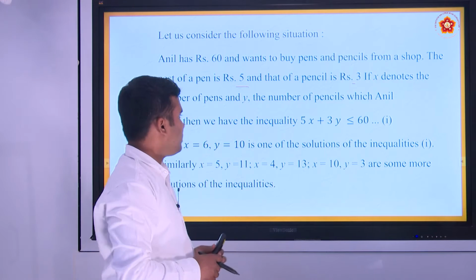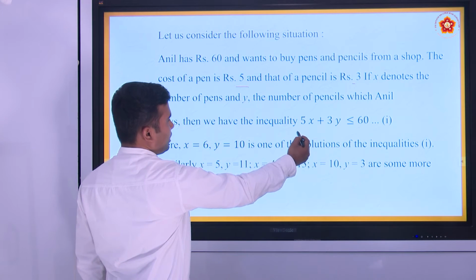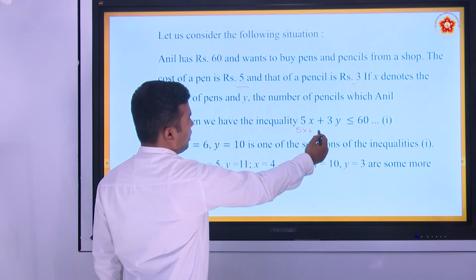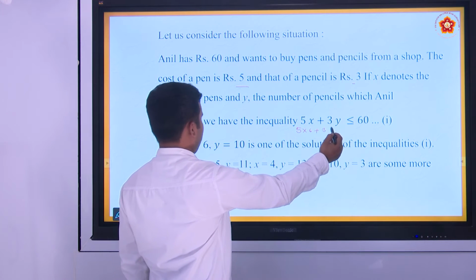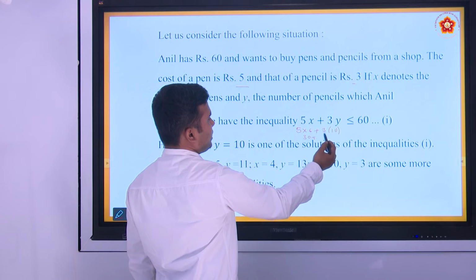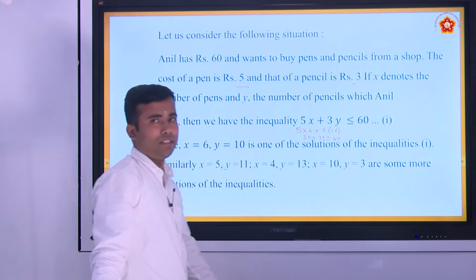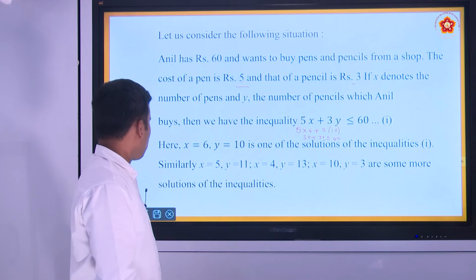Understand? If you substitute x equal to 6 here, that is 5 into 6 plus 3 into 10. 5 sixes are 30 plus 3 tens are 30, which is less than or equal to 60. 30 plus 30 is 60. Hence the inequation is satisfied.